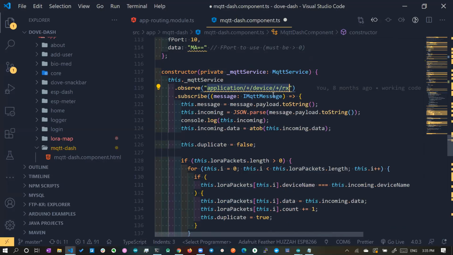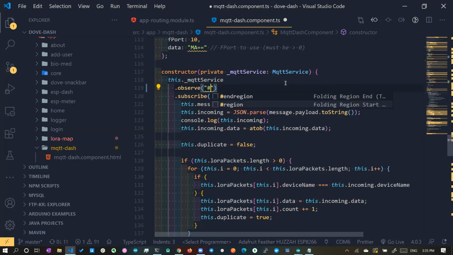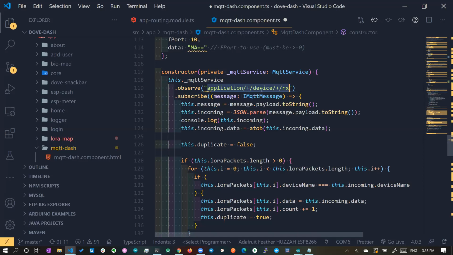Okay, so here the actual thing is application. So here you are supposed to add what? The hash. If you give hash, all the data will be captured by this MQTT service. But here we are giving this format. What this format is, this is application. Here either you can give application ID. Here we have only one application, so we can give application ID as 1. But if you want data from all the applications, you can give plus. So even if you have multiple applications, the single service will be able to fetch the data from all the applications.